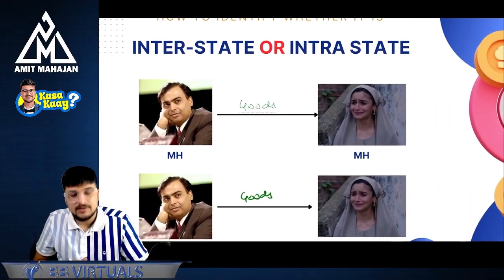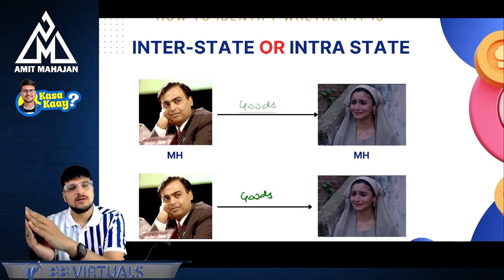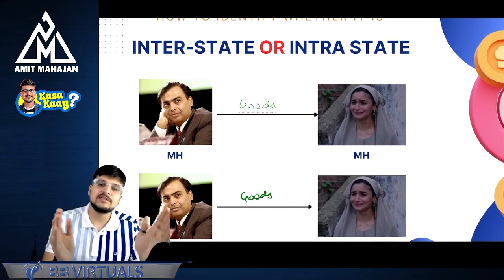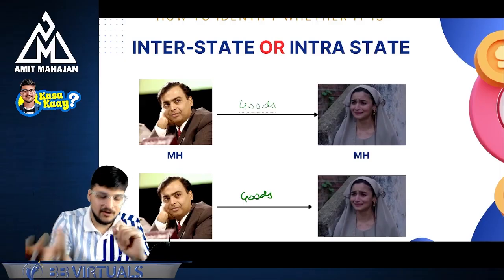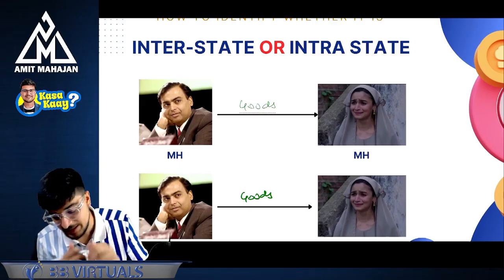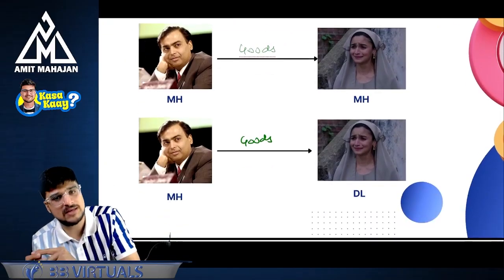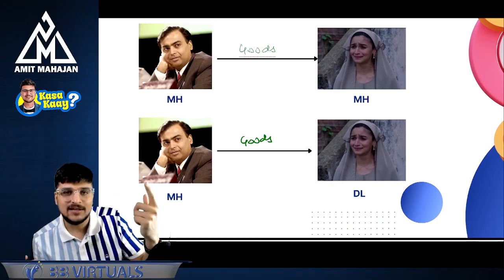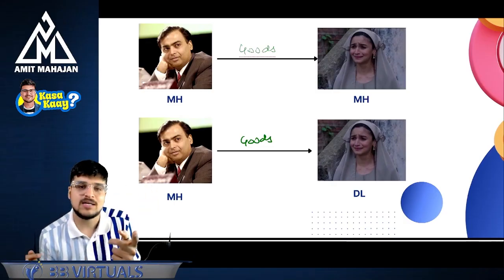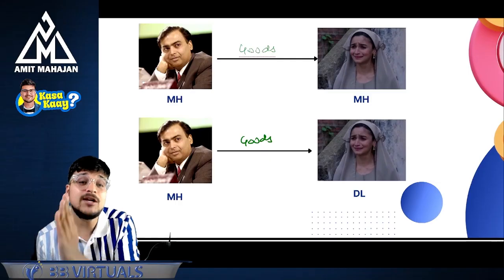You tell me one thing. There is a supplier of Maharashtra, recipient of Maharashtra. Whether this is intrastate or interstate, of course, this is intrastate. Correct. If the supplier is of Maharashtra and the recipient is of Delhi, is it intrastate or interstate? Of course, this is interstate.